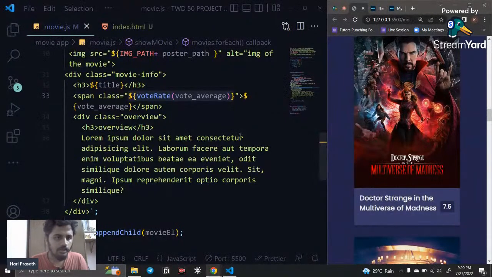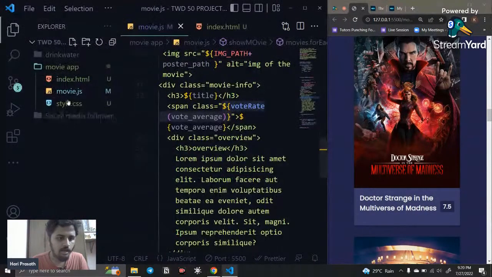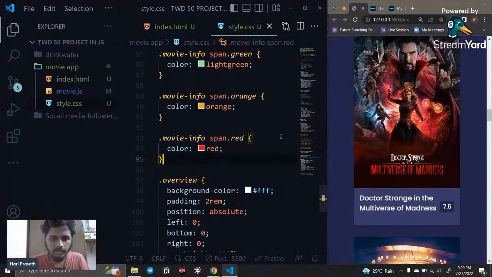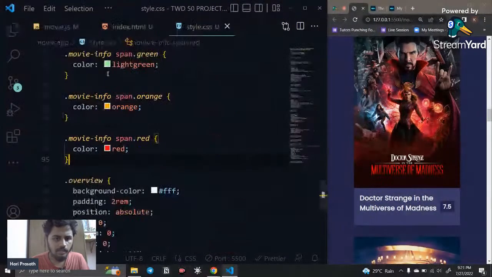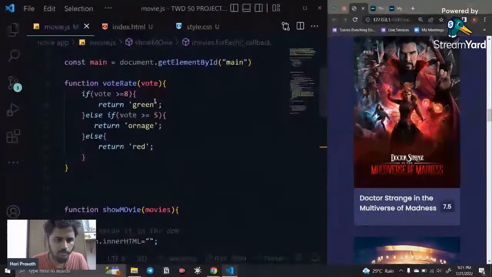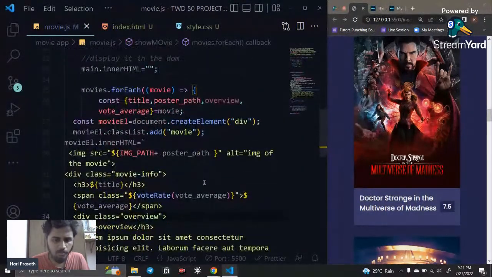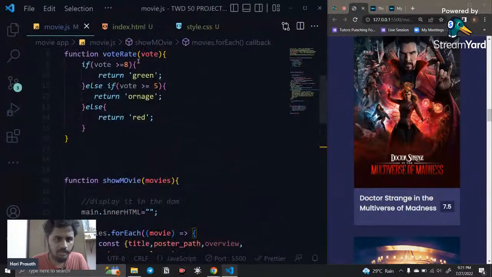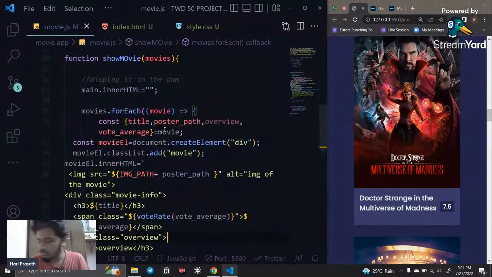Yeah, vote rate. Just go and check the CSS to see how it is working. Okay, it's going to be red, orange and green. And here go for the JS. So it's going to return, if I say call vote rate is the function vote rate, and vote average is passing as an argument, and it is checked with this, and it's going to return the average of the class, right?